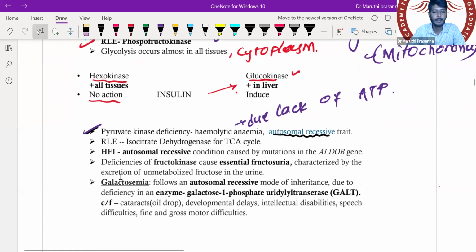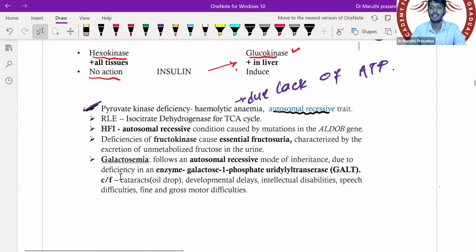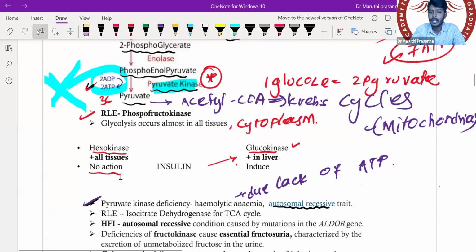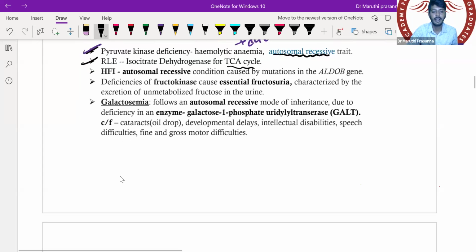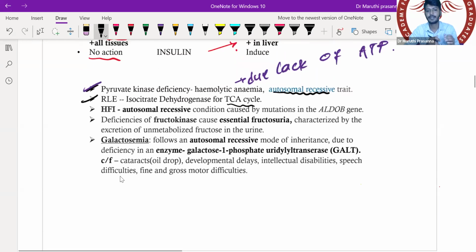Okay, let's go to the next important aspect. It occurs where? In the mitochondria. Now the most important direct question related to the Krebs cycle, which is possibly asked, is the rate limiting enzyme of the Krebs cycle. The rate limiting enzyme of the Krebs cycle is isocitrate dehydrogenase. The Krebs cycle is also called the TCA cycle, the tricarboxylic acid cycle. So that is the story of your Krebs cycle.